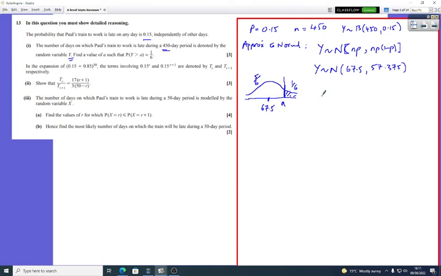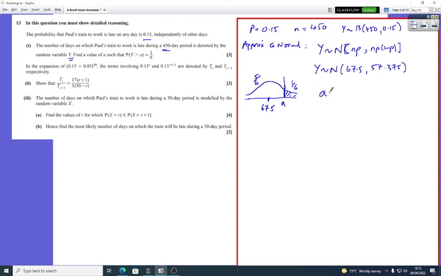So here it goes. Mode 7, number 3 for inverse normal, area is going to be 5/6. Now be careful, it asks for standard deviation, not variance, so square root of 57.375. The next information it wants is the mu, which is the mean in this case, 67.5. Press equals, and you'll get a value.